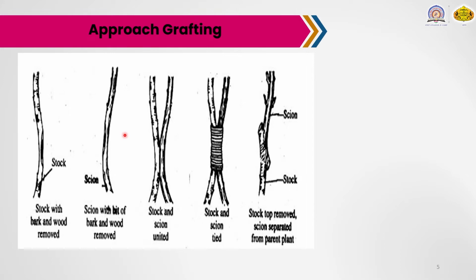Approach means that two different parts of the plants are attached together. That means uniting the scion of the desired parent plant or parent tree, that is the mother plant, with a potted or transplanted seedling, the rootstock-like part, by approach grafting.